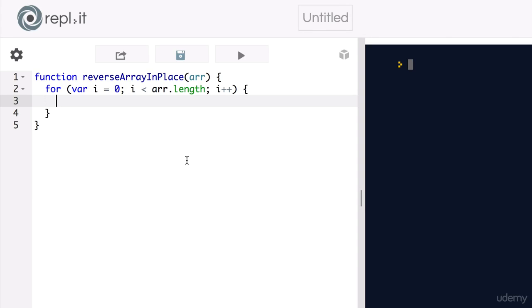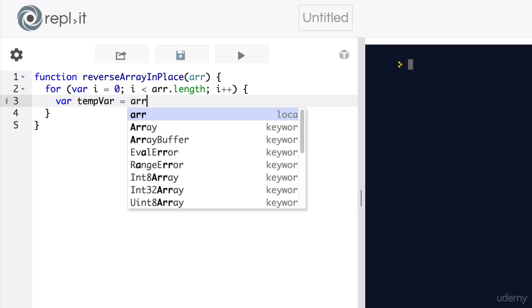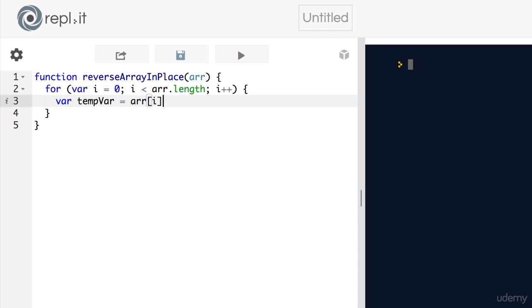So we will say var tempVar equals array at position i. We now have the ith element of our array stored in our temp variable. Now we want to set the ith element of our array equal to its counterpart. So if this is the first iteration, for example, i would be 0, and we now want to set the first element in the array equal to the last element in the array.